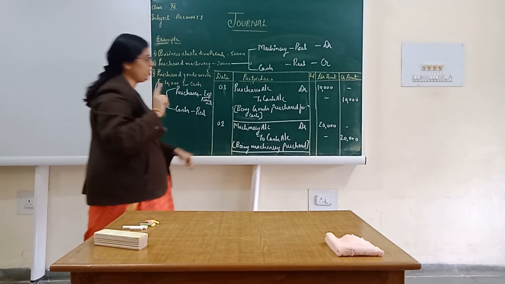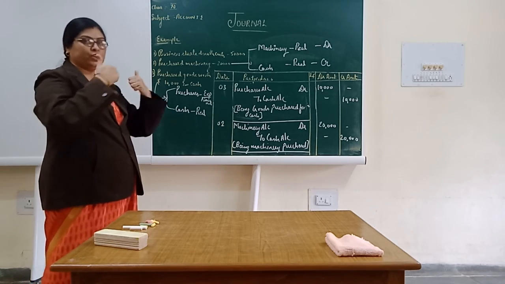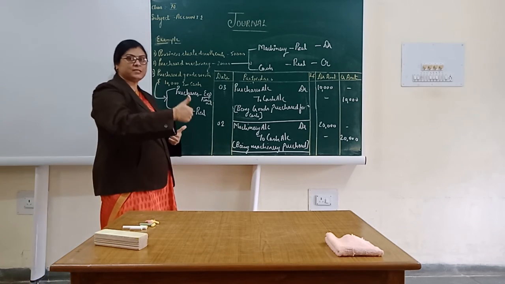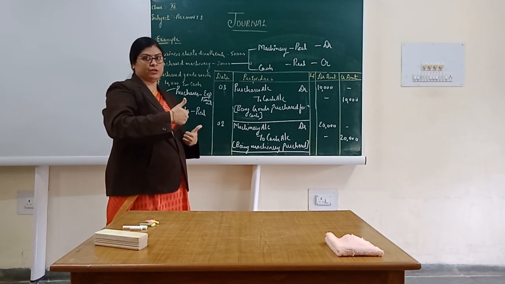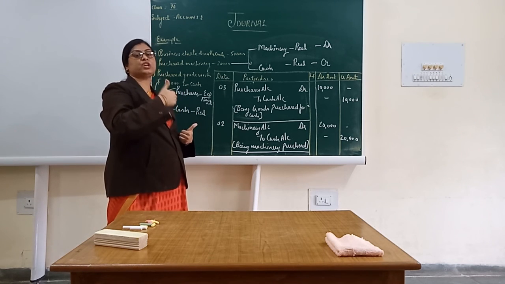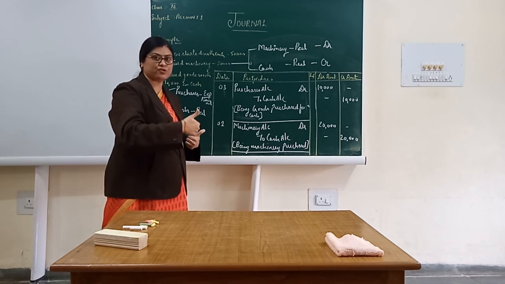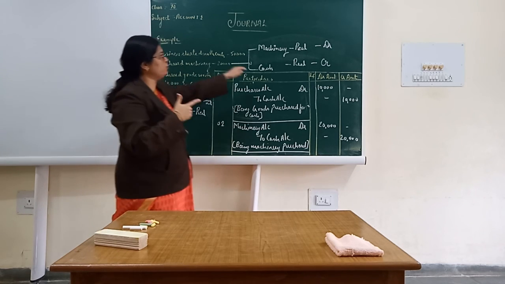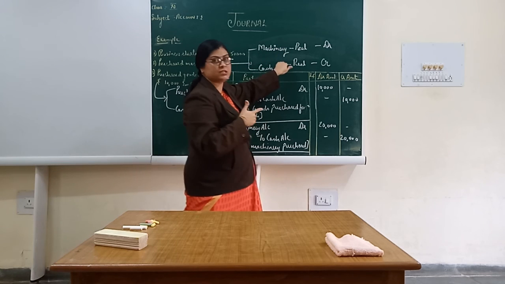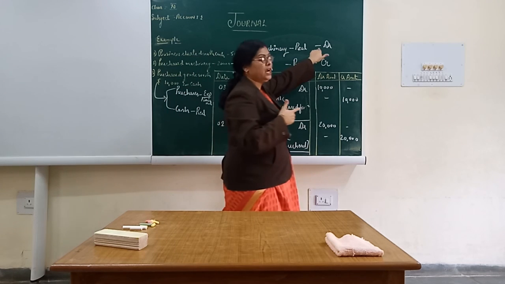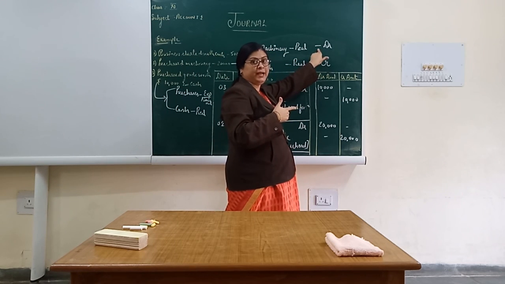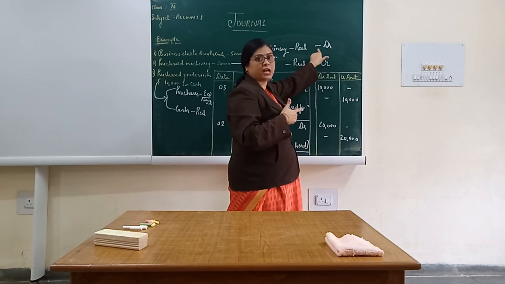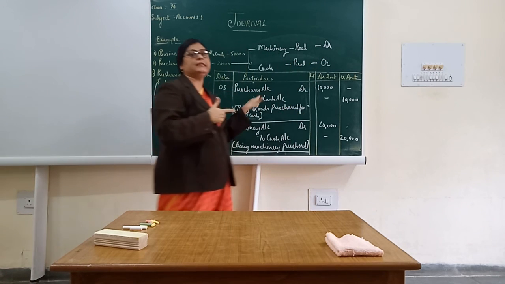Have a very quick recapitulation of the steps. What are you supposed to do? The very first one, determine the transaction. What are the number of accounts which are affected in the monetary transaction? The second one, please identify the nature of accounts. Then finalize what is to be done. Which rule has to be applied? Debit or credit with which account? Then it has to be recorded in the journal.